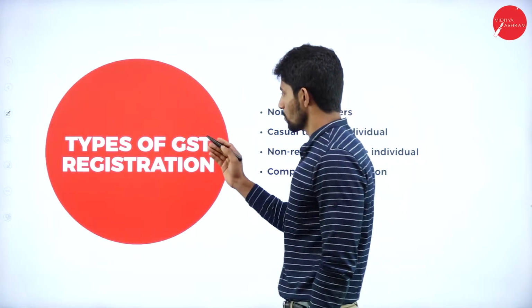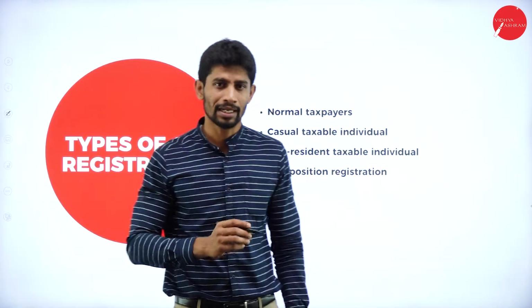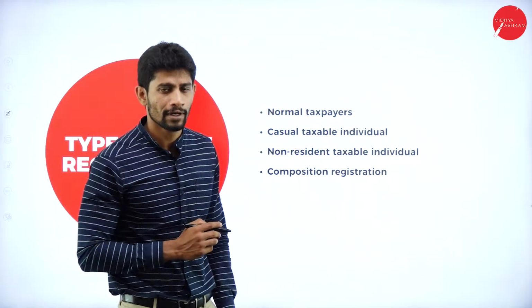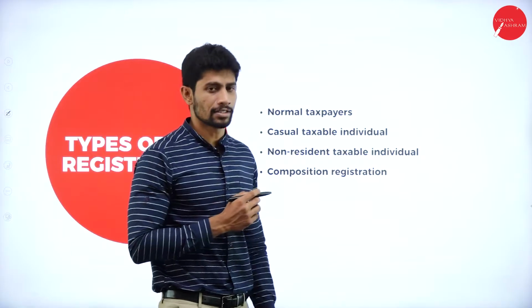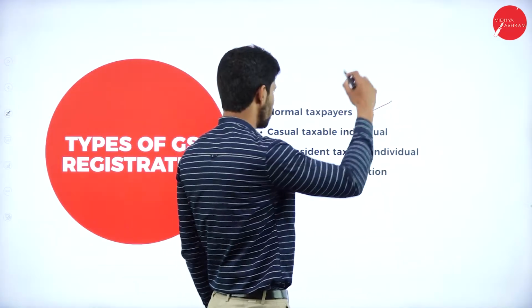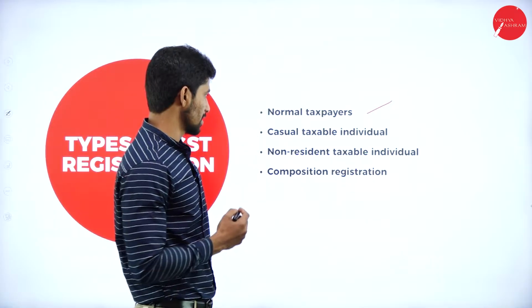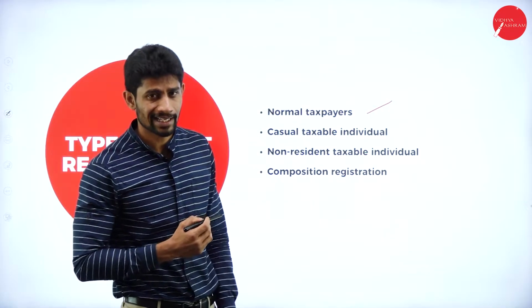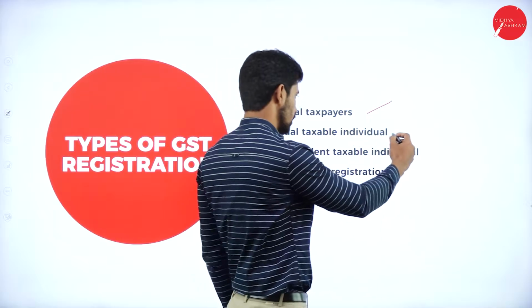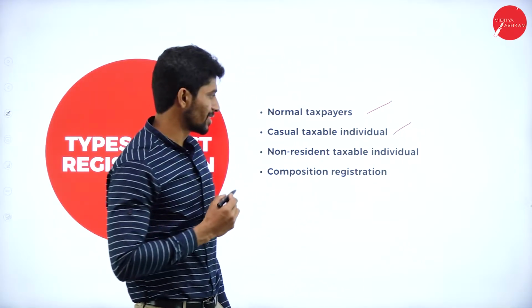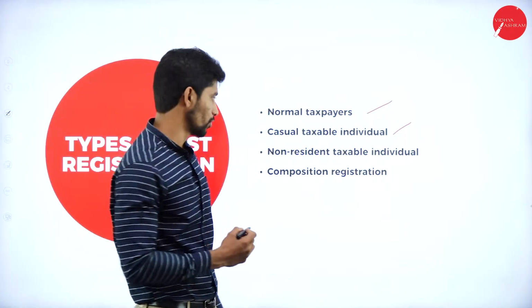Now, the types of registration. Mainly we have 4 types of registration under GST. First type of registration is normal taxpayers. Second one, casual taxable individual. Third one, non-resident taxable individual.